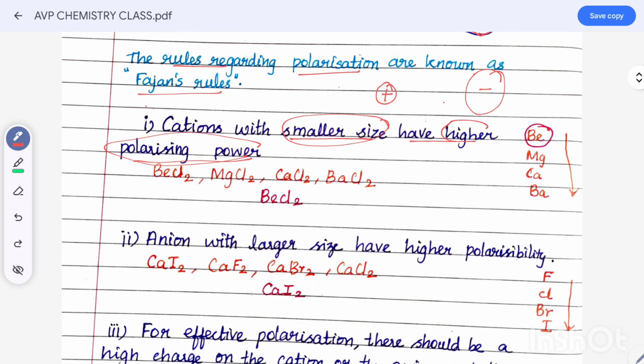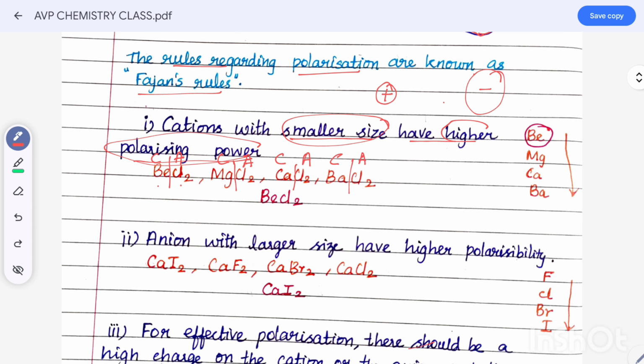For example, beryllium chloride, magnesium chloride, calcium chloride and barium chloride. In each case this is the cation and this is the anion.